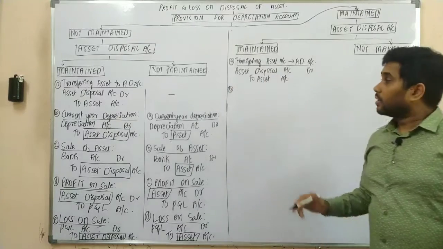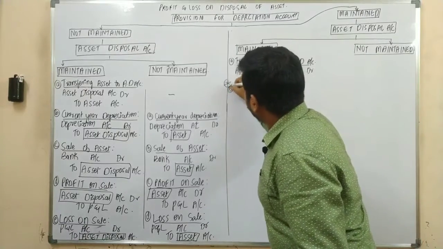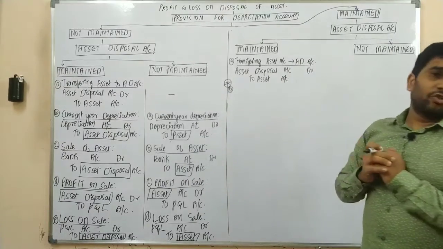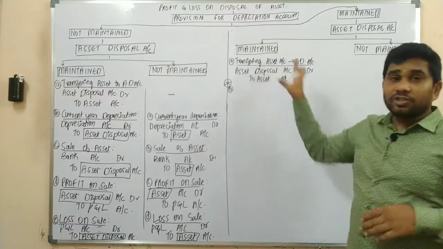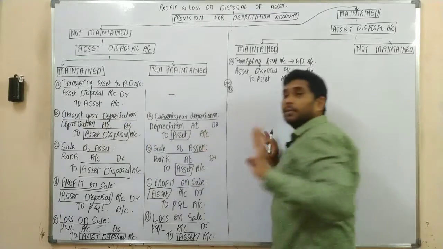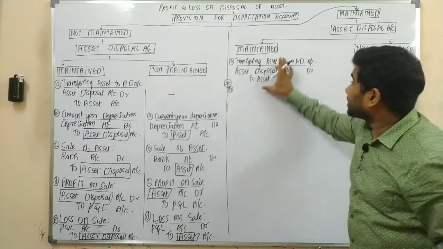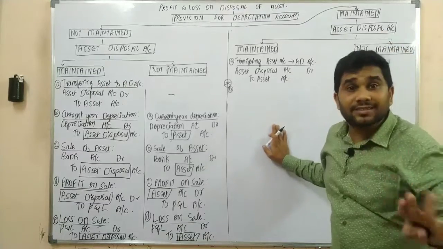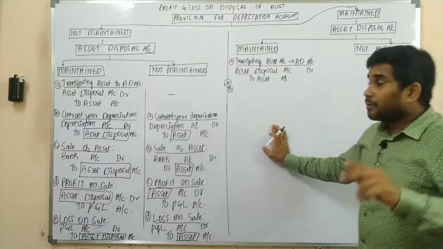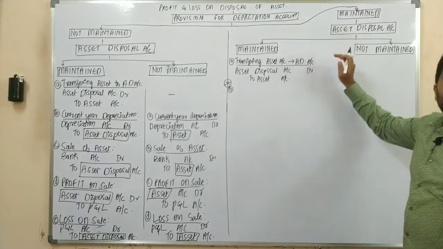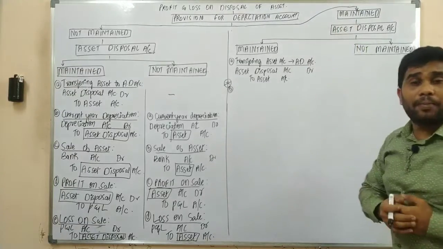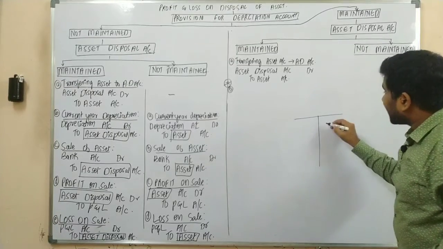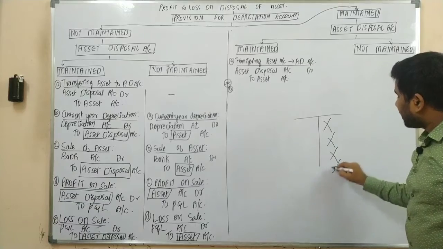Next one. Please concentrate here. The next transaction should be for current year depreciation. Yes or no? But whenever you are maintaining a provision for depreciation account, the asset account wouldn't be credited with the depreciation.